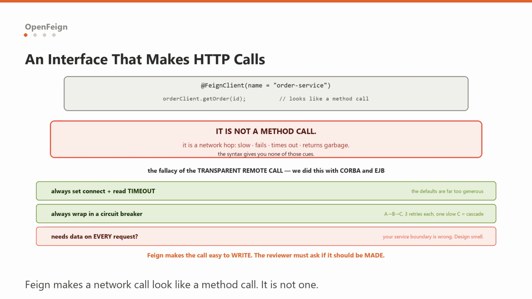Always set a connect and read timeout. The defaults are far too generous, and a Feign call with no timeout is a thread you will never get back. Always wrap it in a circuit breaker. And be aware of the loop. If service A calls B, and B calls C, and each has 3 retries, one slow C becomes a cascade. Feign makes the call easy to write, which means the reviewer must be the one who asks whether it should be made at all. If you find yourself writing a Feign client to fetch data you need on every request, you may have drawn your service boundary in the wrong place, and that is a design smell, not a library problem.